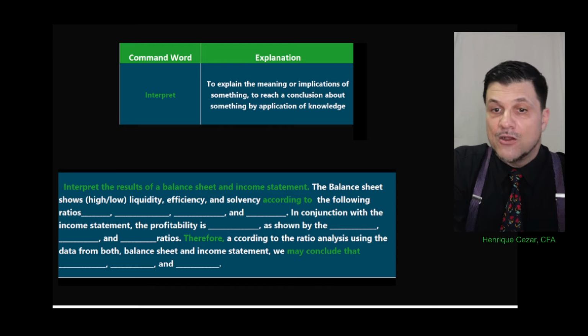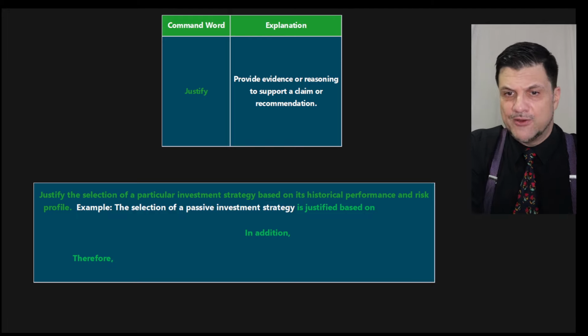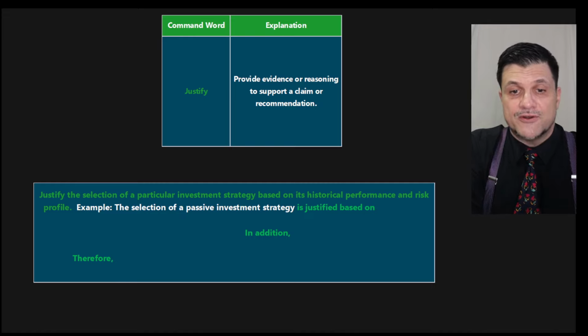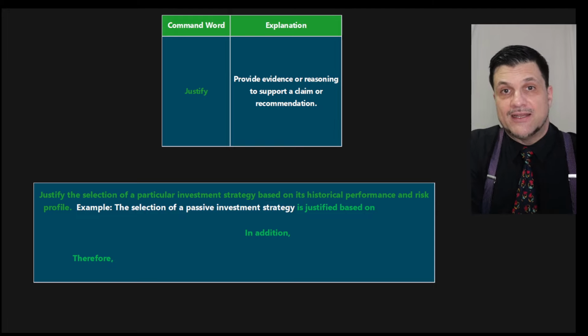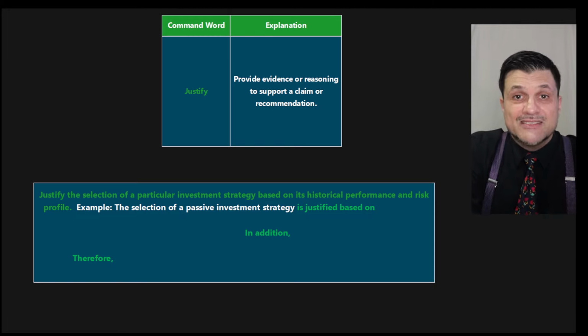All right, continuing here, almost in the end. Justify. Justify is to provide a reasoning to support a claim or recommendation. That's actually not too bad to answer, in my opinion, right? So: justify the selection of a particular investment strategy based on its historical performance and risk profile. Look at that. The selection of a passive investment strategy is justified based on what? Based on the fact that this market is semi-strong form, based on the fact that this is a less expensive strategy, right? Put it there and justify.